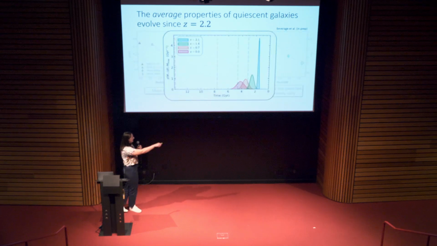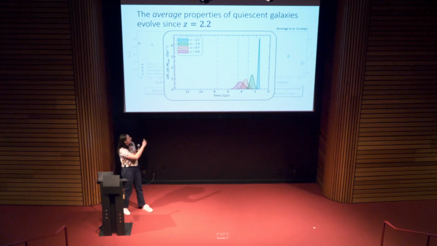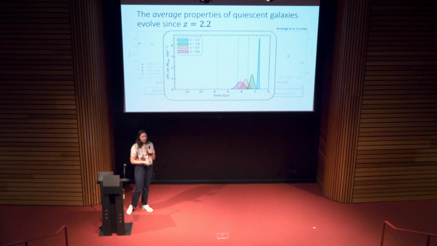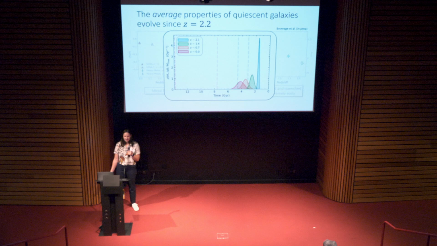So now the x-axis is time, and the y-axis is star formation rate, normalized. And what we see is, it's pretty striking, the higher redshift galaxies here, a typical galaxy at redshift 2, formed extremely early and very rapidly compared to the SDSS galaxies. Now, this actually kind of makes sense because we're selecting galaxies that are quiescent at redshift 2. By default, we are requiring that those galaxies formed extremely early and are already quenched.